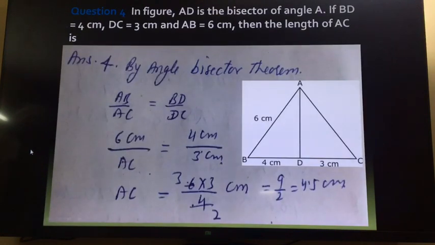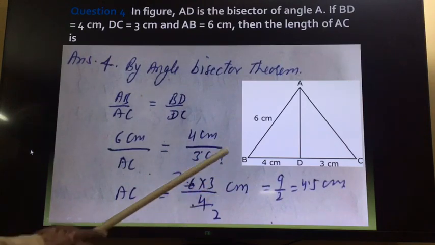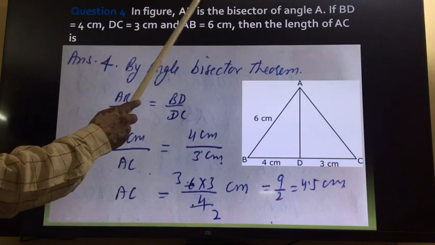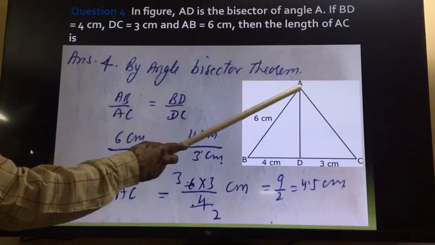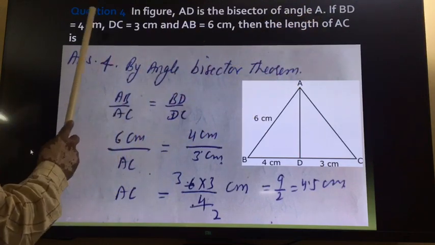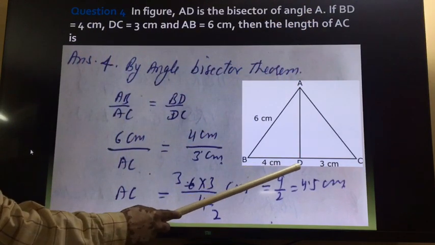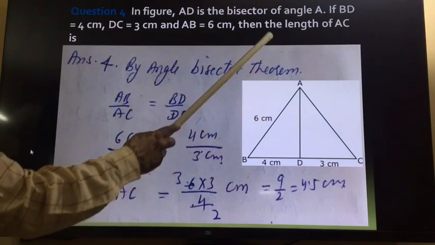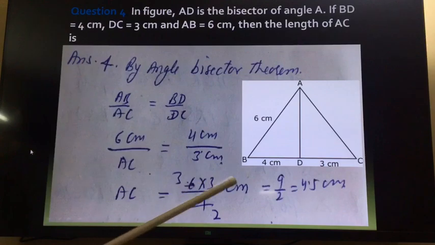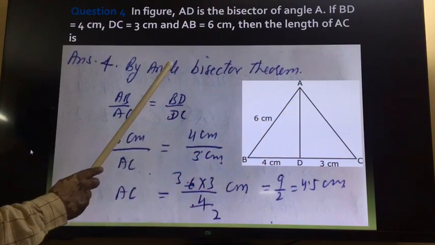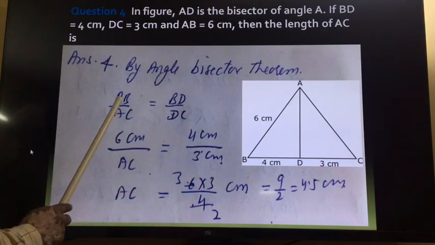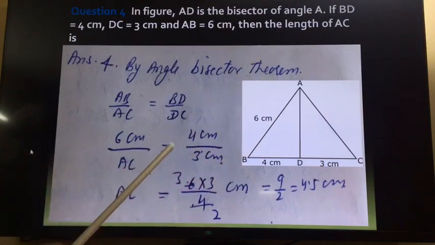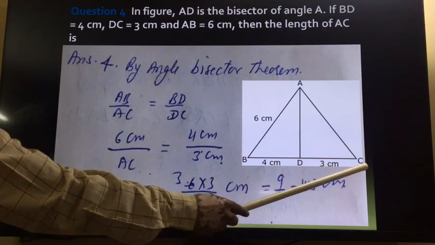Now see the next question. It is also of the same type. AD is the bisector of angle A, and BD is equal to 4 cm, DC is equal to 3 cm, AB is equal to 6, then what is the length of AC? Because AD is the bisector, by the angle bisector theorem we can write AB upon AC is equal to BD upon DC.